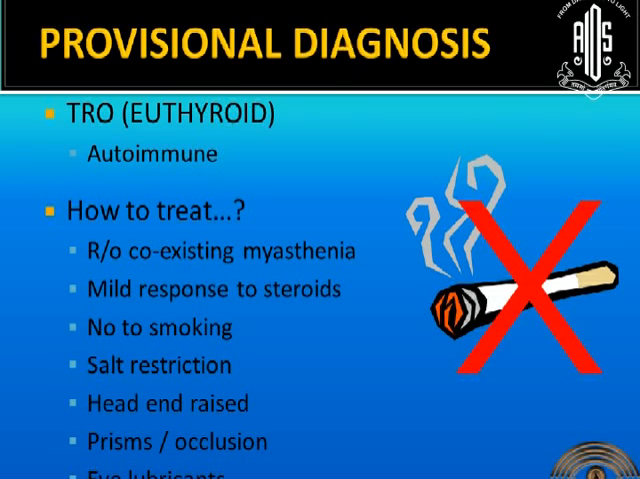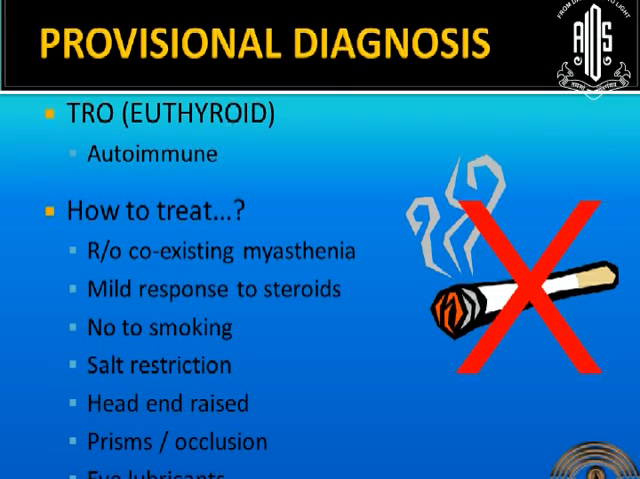He came after 2 weeks, and the eye condition was the same. There was not much improvement. So the diagnosis here is thyroid-related orbitopathy, where it is a euthyroid condition. It is an autoimmune disease, and it is possible. Not always is it related to a hyperthyroid state. So how do we treat this patient?